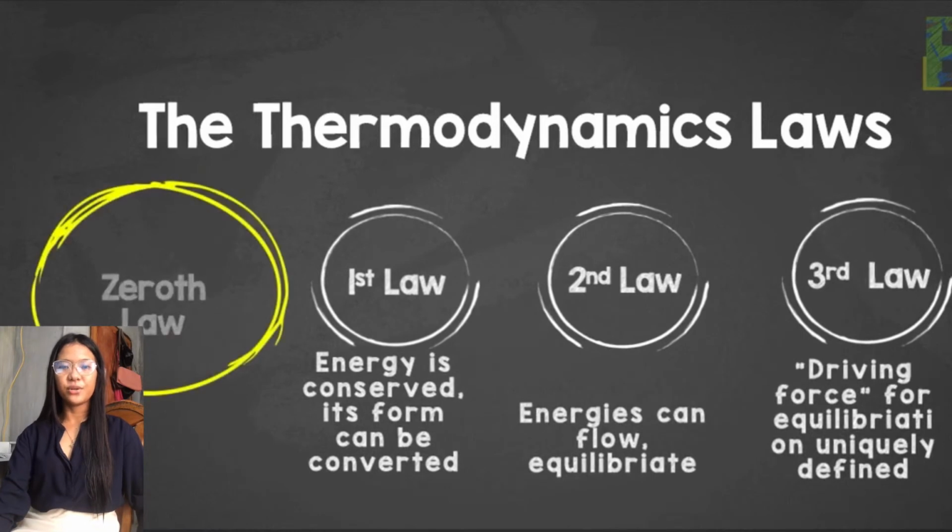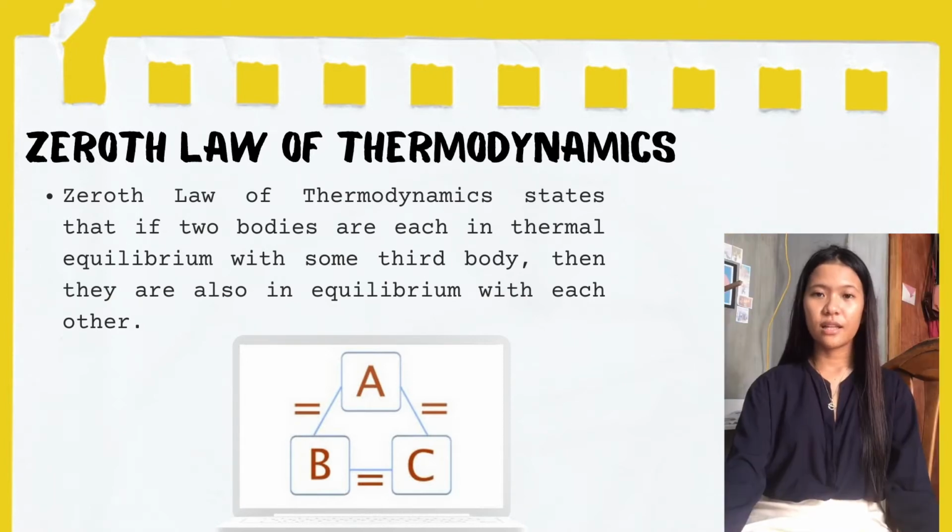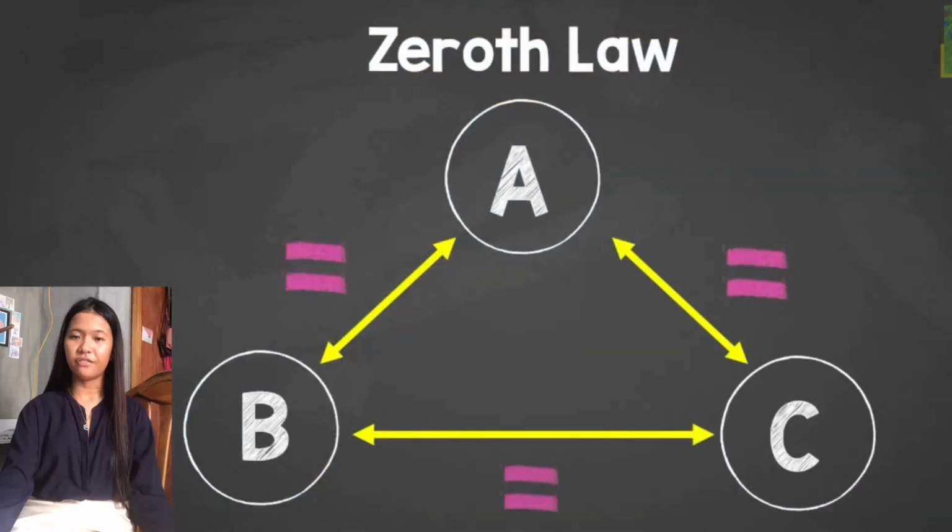Let me introduce to you the zeroth law of thermodynamics. The zeroth law states that if two bodies are each in thermal equilibrium with some third body, it means that they are also in equilibrium with each other. This basically explains that if object A and object B are in thermal equilibrium with object C, then object A and object B are in thermal equilibrium with each other.